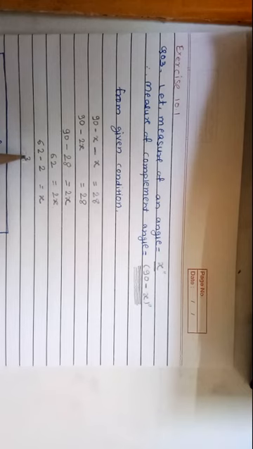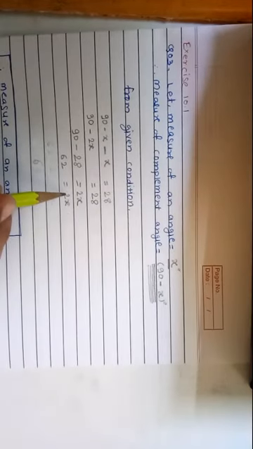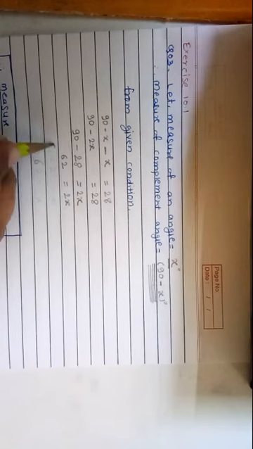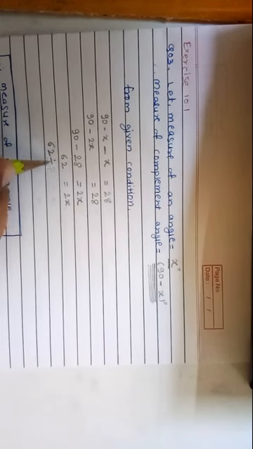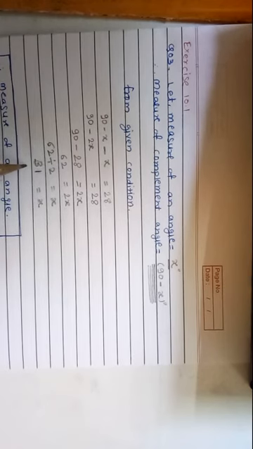Sorry friends, here the meaning of 2x is 2 into x. So 2 is transposed: 62 divided by 2 is equal to x. 62 by 2 is 31, equal to x. So x is equal to 31.